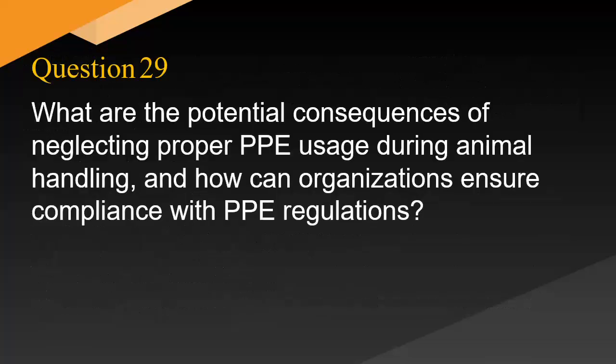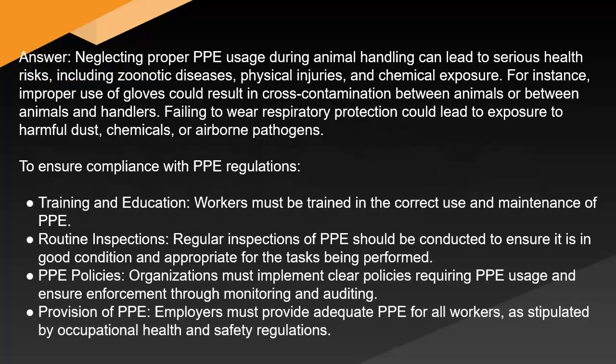What are the potential consequences of neglecting proper PPE usage during animal handling, and how can organizations ensure compliance with PPE regulations? Answer: neglecting proper PPE usage during animal handling can lead to serious health risks, including zoonotic diseases, physical injuries, and chemical exposure. For instance, improper use of gloves could result in cross-contamination between animals or between animals and handlers. Failing to wear respiratory protection could lead to exposure to harmful dust, chemicals, or airborne pathogens.